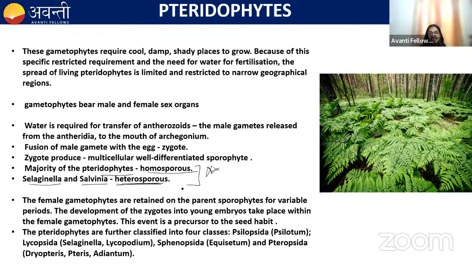And the pteridophytes are the precursor of the seed habit. The seed is not formed in pteridophyte, remember, but they are the precursor of the seed habit, because the development of the zygote into the young embryo takes place within the female gametophyte. That means this gametophyte remains attached to the parent, so it is retained on the parent sporophyte for a variable period. So it's a precursor for the seed habit. Remember, this is important.